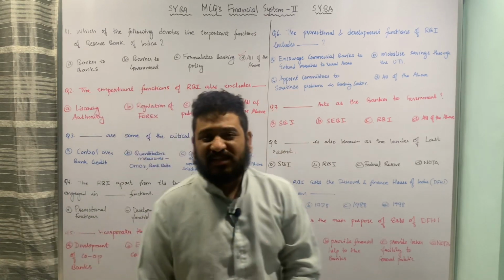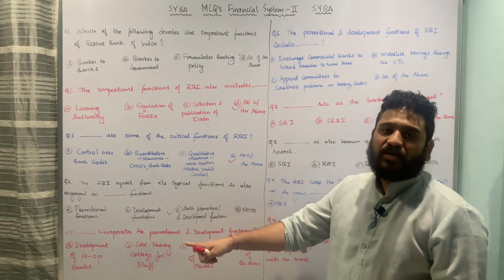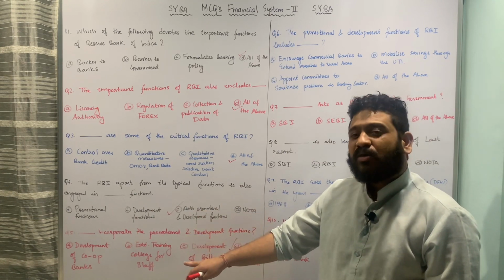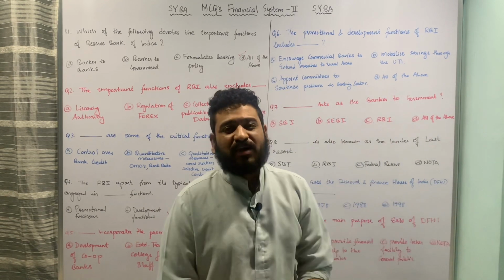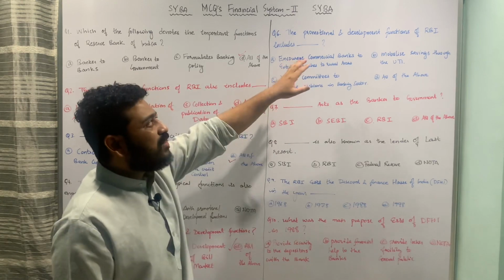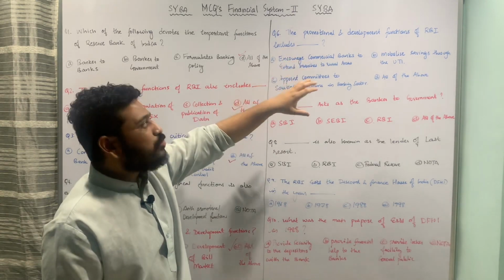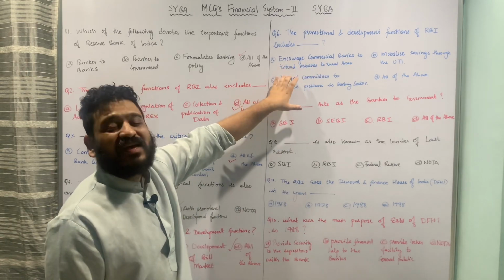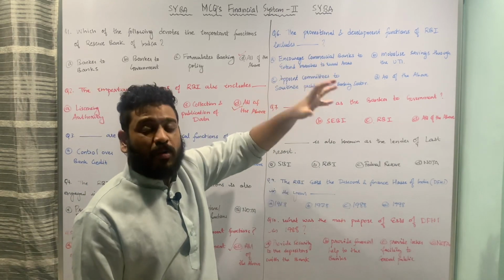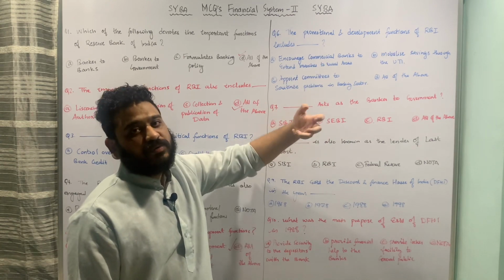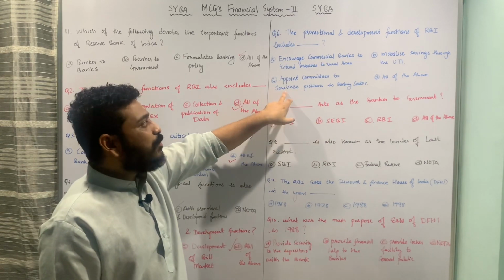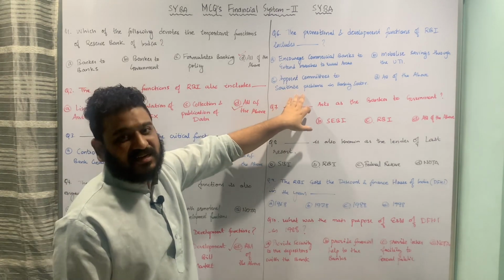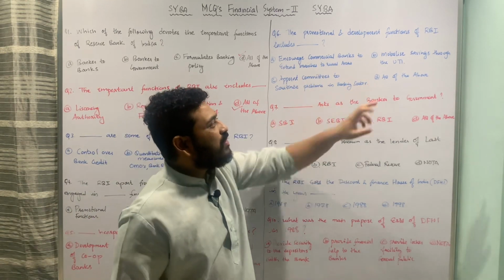So apart from these 3 functions, that means development of the bill market, development of cooperative banks, as well as establishment of staff training college, the Reserve Bank of India through its developmental and promotional functions is also engaged in encouragement of commercial banks to establish branches in rural areas, as well as mobilizing savings through Unit Trust of India, and appointing committees so as to scrutinize the banking sector in India, and therefore here all of the above is the correct answer.